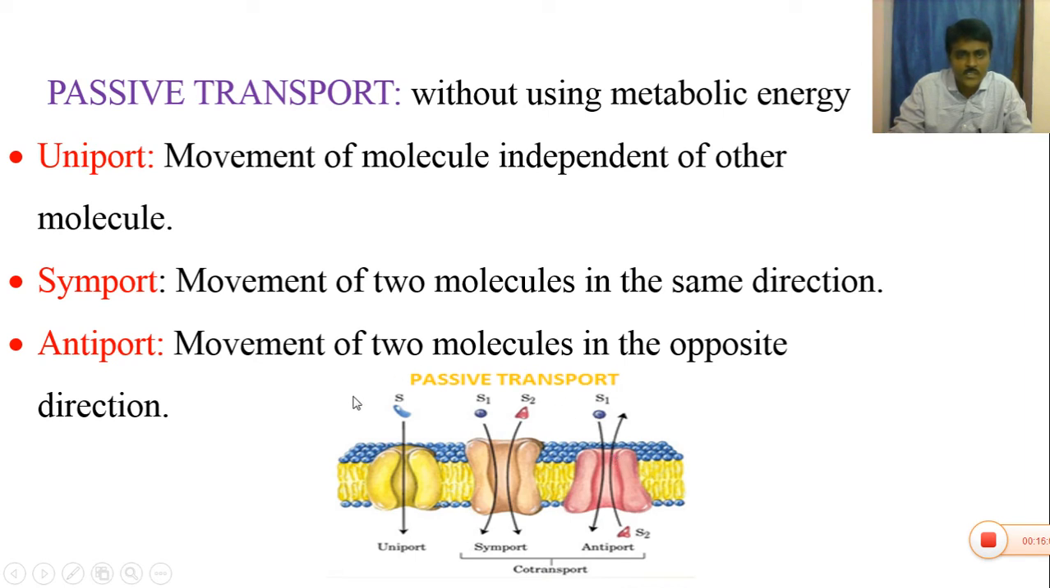So this transport takes place only through the porins. So it is nothing but facilitated diffusion. Diffusion and facilitated diffusion are examples of passive transport. They cannot use metabolic energy like ATP.